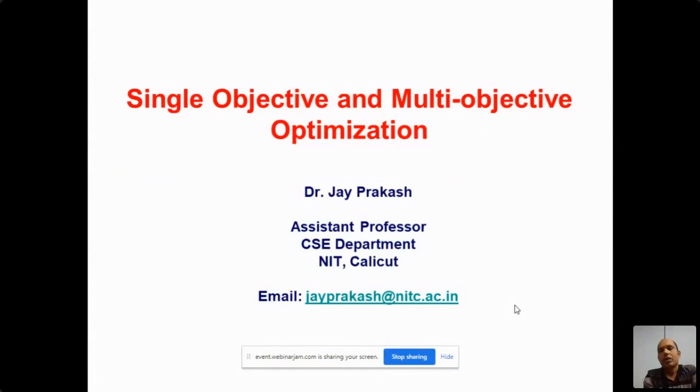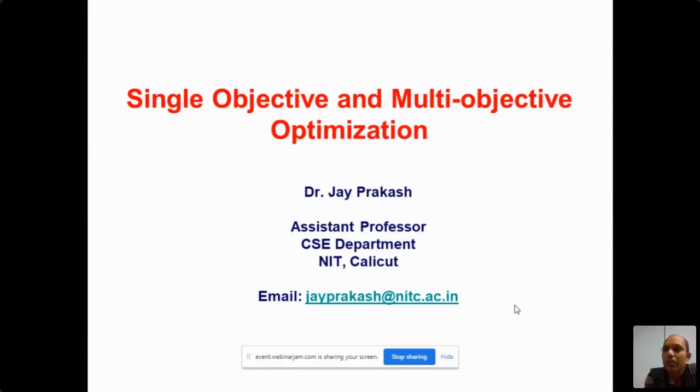For example, if you are a car manufacturer, then you maximize the comfort level of the car, but there are many criteria. So single objective optimization is biased to a particular criterion.